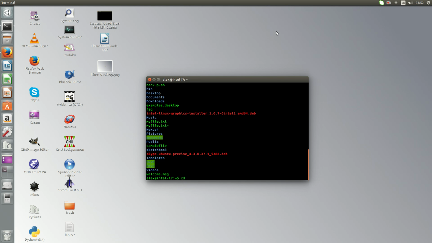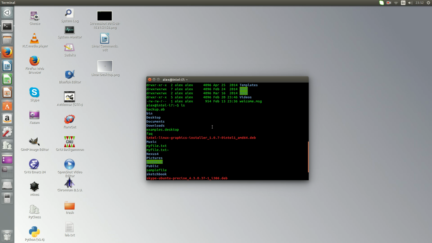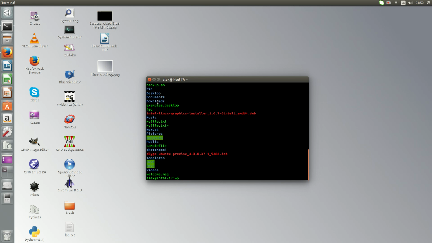So here you have my home folder, where all my files are, as you can see: desktop, documents, downloads, examples, music, pictures, public, and all these templates are located.